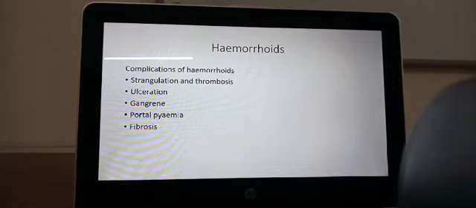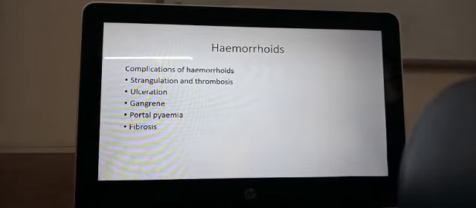Another thing can be ulcer. You can get ulcer because of bleeding and because the person is pushing it up and it comes out by itself and all that, you can get ulceration. Gangrene can occur.